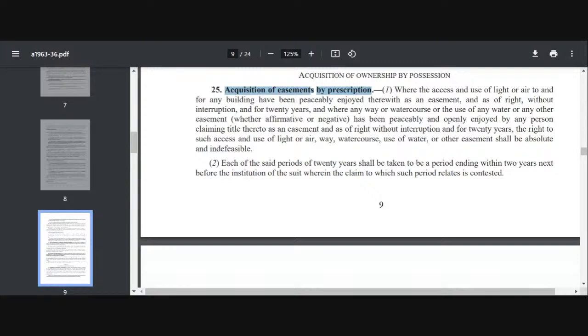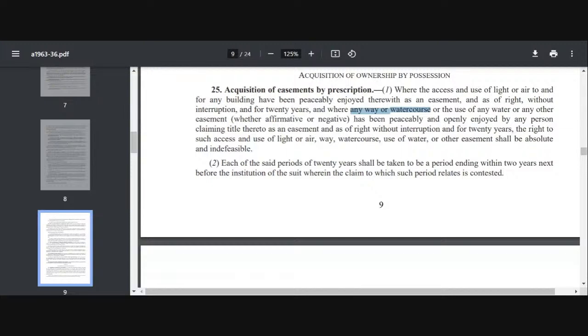Okay, what does it say? That if you are having access and use of light or air, first thing you see, if you have access and use of light or air and you are using it peaceably for a period of 20 years, here the period is also mentioned, if you are using this light and air peaceably without any interruption for a period of 20 years, or if you have a right to a way or water course, and you are also again enjoying this peaceably and openly without any claim from anyone, again for a period of 20 years. The period here mentioned is 20 years.